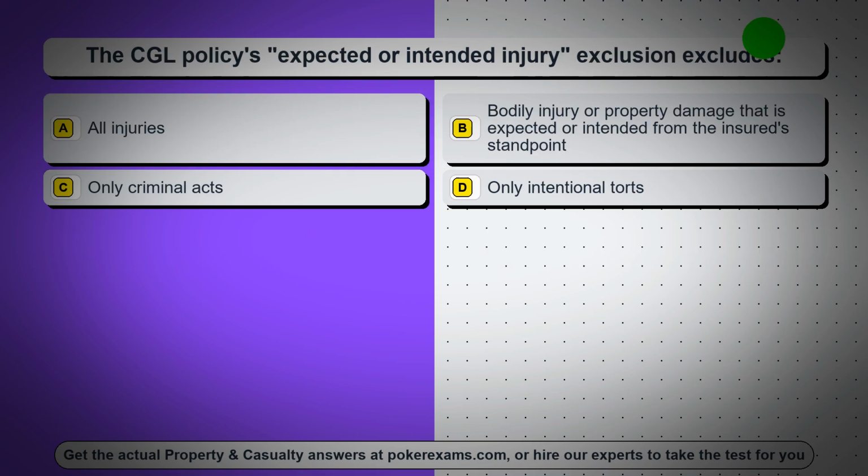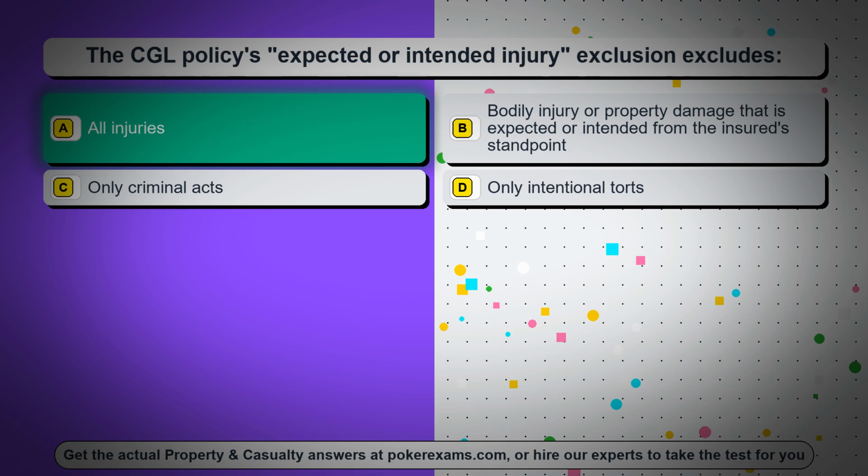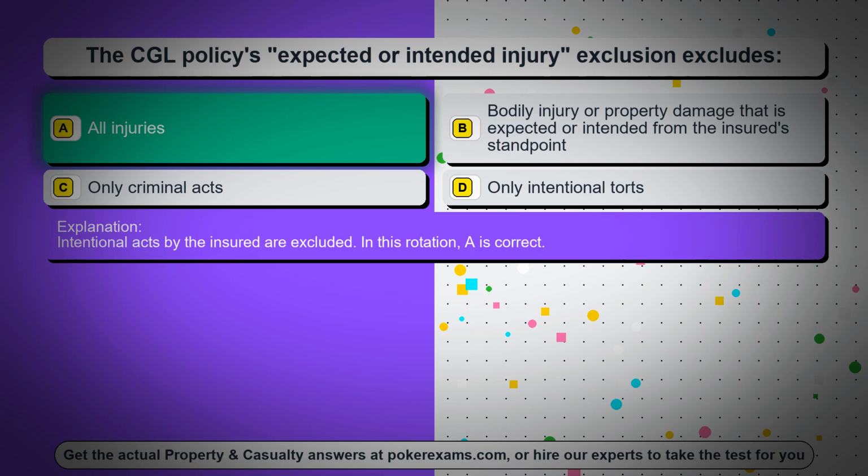Question 12. The CGL policy's expected or intended injury exclusion excludes option A, all injuries, option B, bodily injury or property damage that is expected or intended from the insured's standpoint, option C, only criminal acts, option D, only intentional torts. The correct answer is option A, all injuries. Intentional acts by the insured are excluded. In this rotation, A is correct.